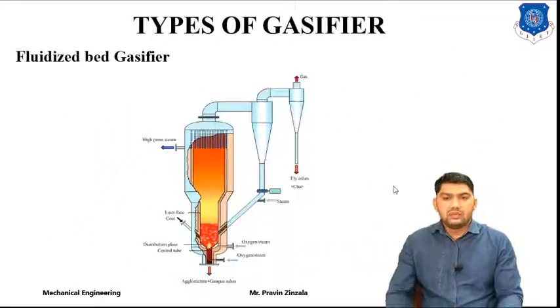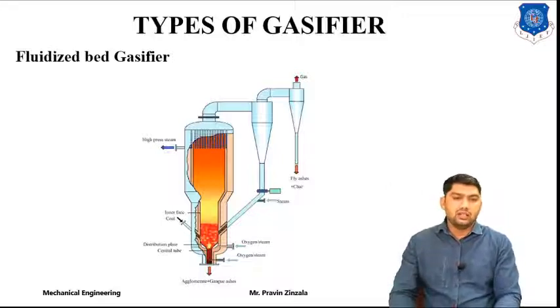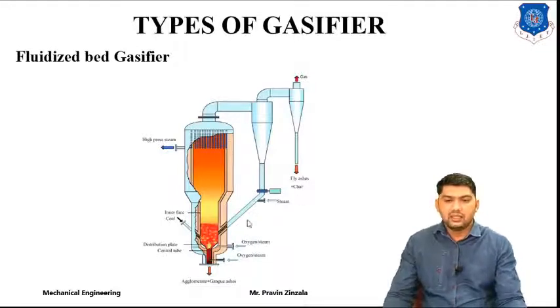The next one is the fluidized bed type gasifier. The construction is almost the same as our fluidized bed combustion. Whenever we supply coal or some type of biomass, it converts the biomass into gas. It is one type of partial combustion process. The dust particles will pass and be collected at the cyclone collector and re-enter our zone. So it's called a fluidized bed type gasifier.